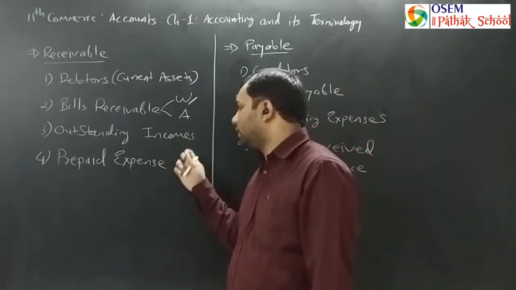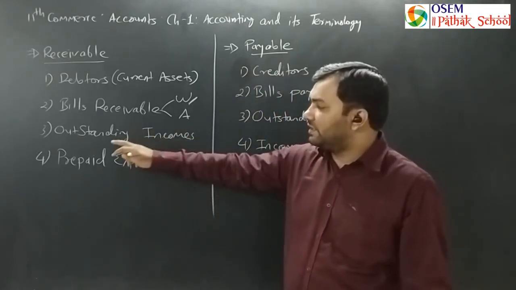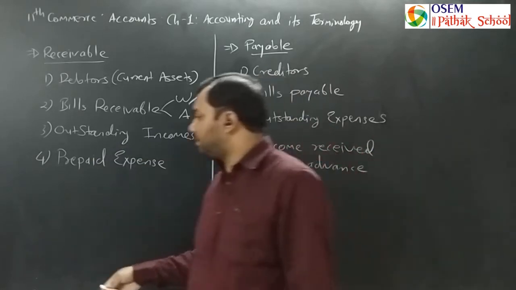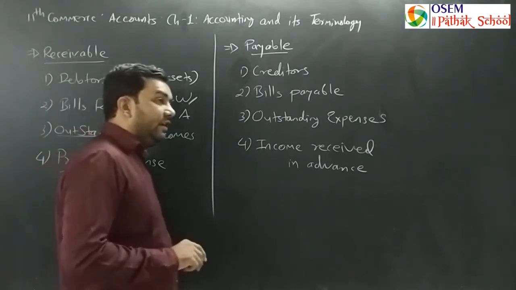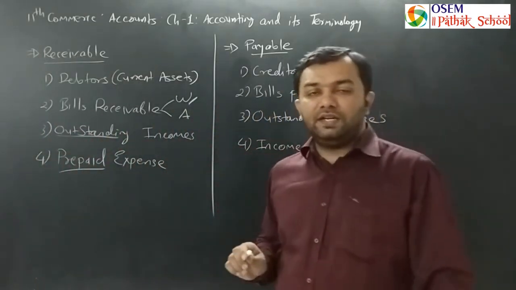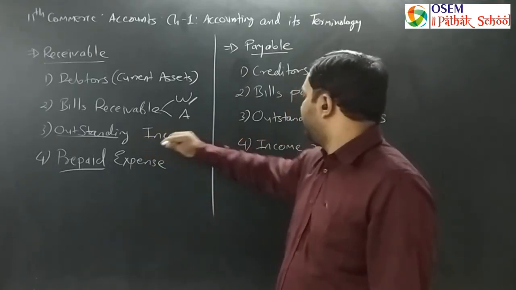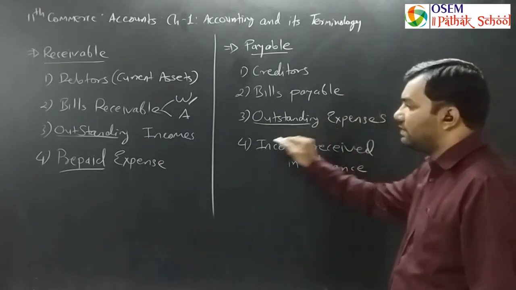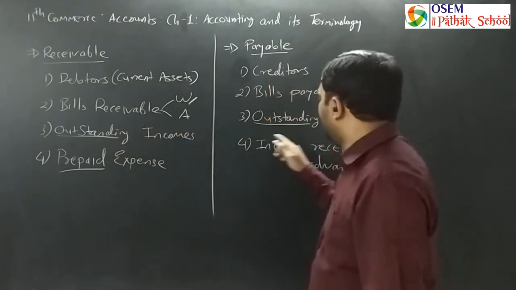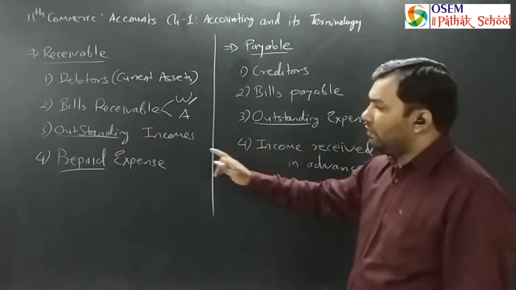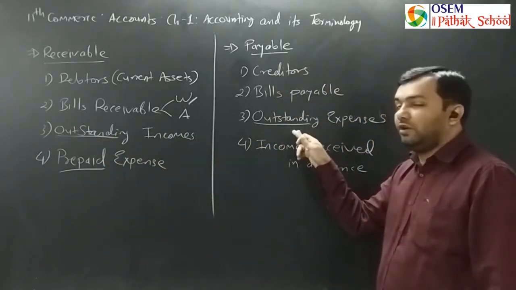Now, these two are the income and expense. We have already discussed income and expense, but what does it mean by outstanding and prepaid? Prepaid is very much popular, but outstanding is not very much popular. Outstanding, in particular, which is not received, is for the income. The same word is given here for the expense. Outstanding income, outstanding expense. This income is not received and this expense is not paid. For income, outstanding stands for not received, and for expense, outstanding stands for not paid.